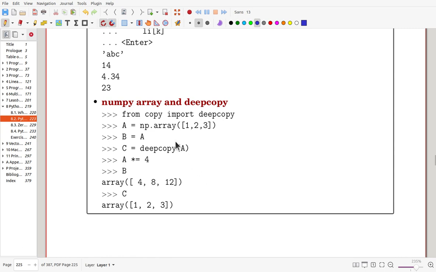And for a NumPy array, we may try to use deep copy. Earlier, with just a simple copy, the assignment is not really opening a new array.